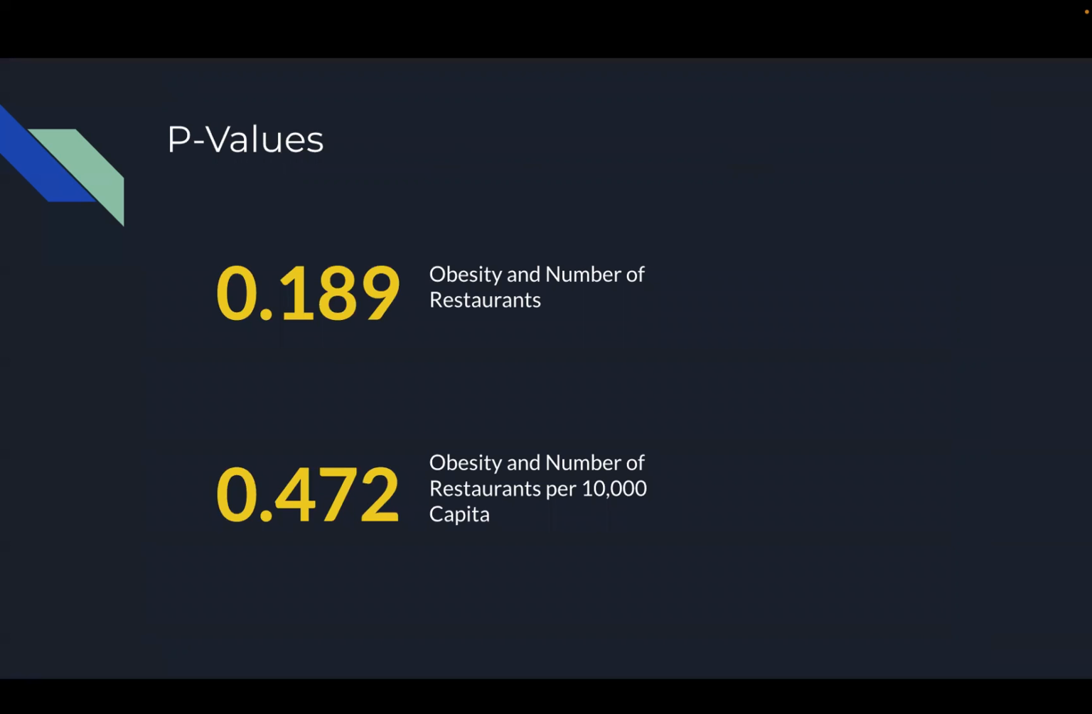So in the first graph we saw, we have a p-value of 0.189. This is fairly high compared to the 0.05 p-value that we usually aim for. And it's even worse when we look at the obesity and number of restaurants per capita at 0.472. And basically what this p-value means is how likely it is that the correlation we saw was out of pure chance rather than there being a true correlation. And these are pretty high chances that this data we saw was just out of pure chance.